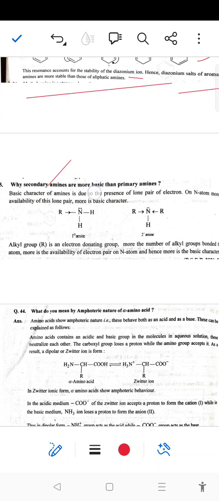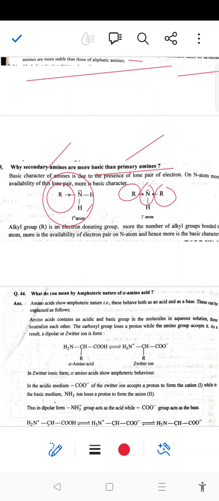Next, why are secondary amines more basic than primary amines? In a secondary amine, there is the presence of two alkyl groups, which increase the electron density on the nitrogen atom, and hence more electrons are available at nitrogen, and the basic character is greater. And in the case of primary amine, there is only one alkyl group, so the electron density on nitrogen becomes less, the electron pair on nitrogen is less available, and the basic character is less.